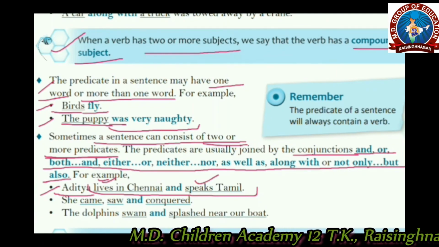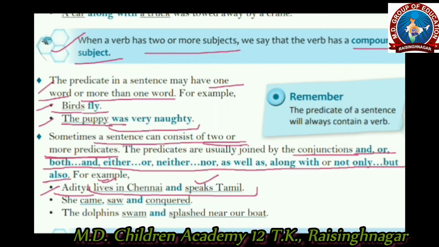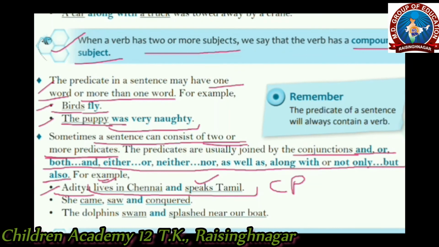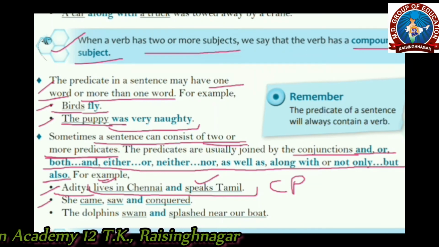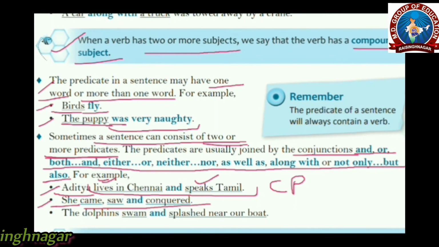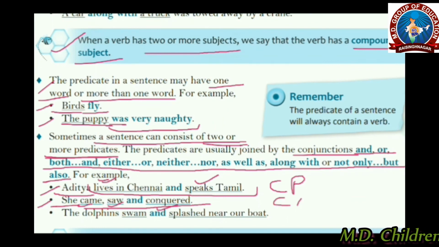Alright. So if there is more than one verb, then that is called a compound predicate. As in this example also, she, this is the subject, she came, saw and conquered. Here is one verb, two verbs and three verbs. Alright. So it's again a compound predicate.